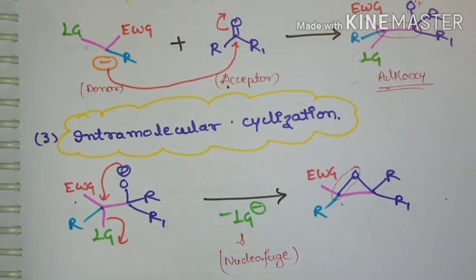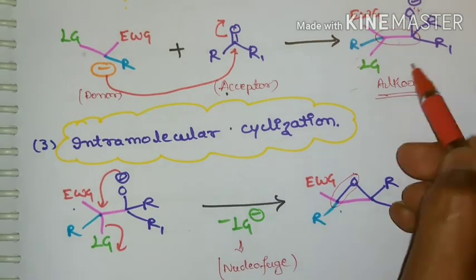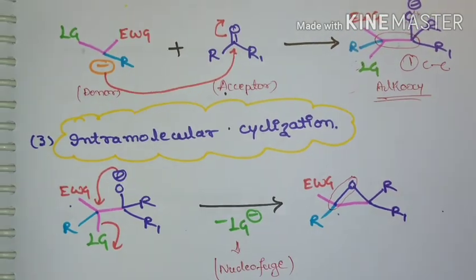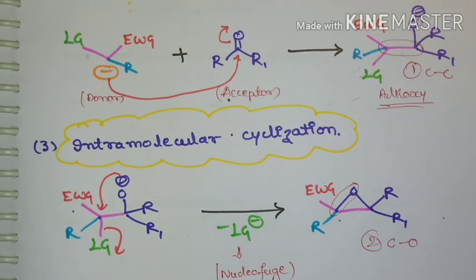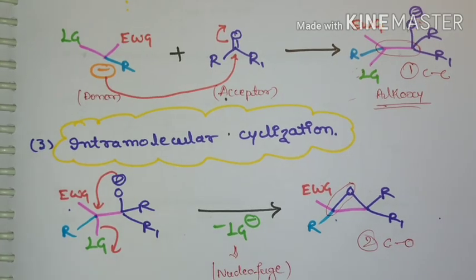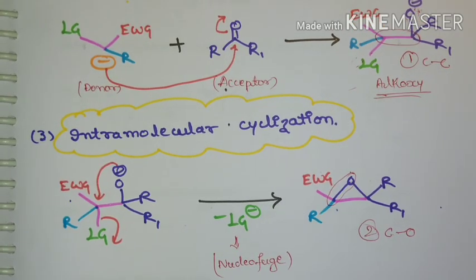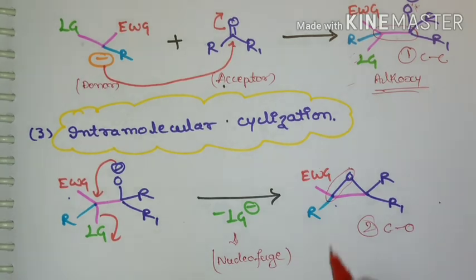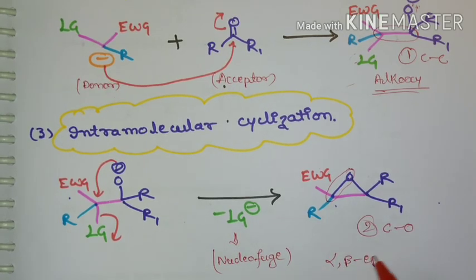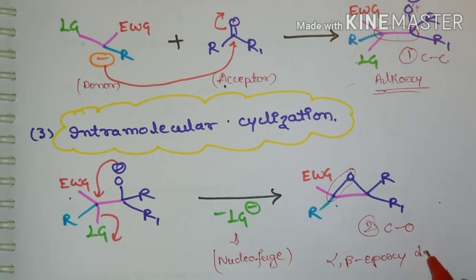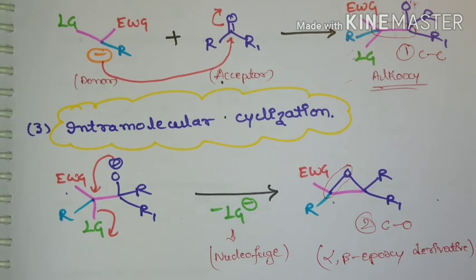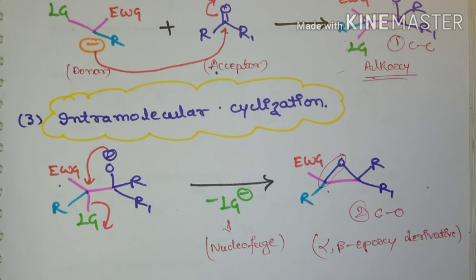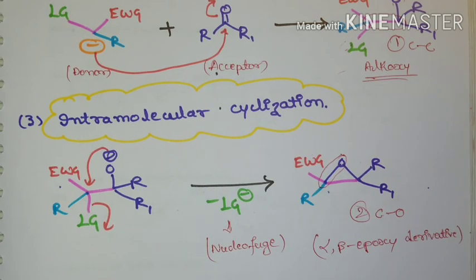The case is the same with Robinson annulation. Here also this is the first carbon-carbon bond formation, this is the second, a carbon-oxygen bond formation. So 2 new bonds form in the annulation reaction, and it leads to the formation of the alpha beta epoxy derivative. So this is the general mechanism of Darzens condensation. These are the important aspects regarding Darzens condensation. Thank you.